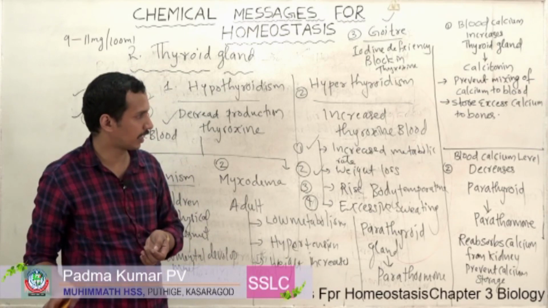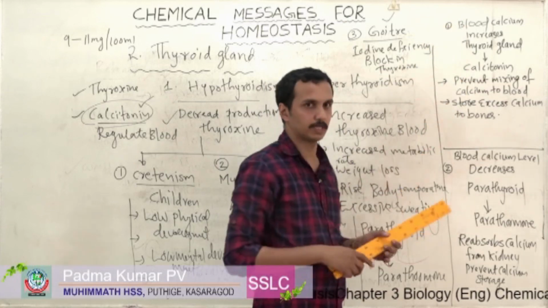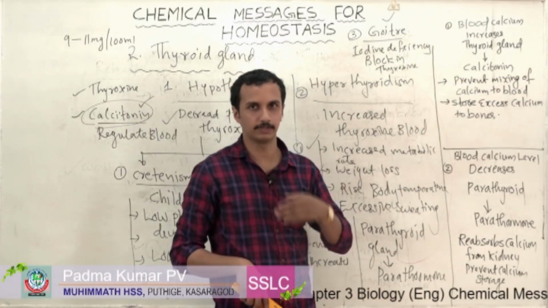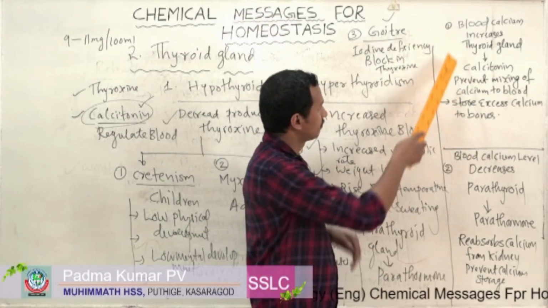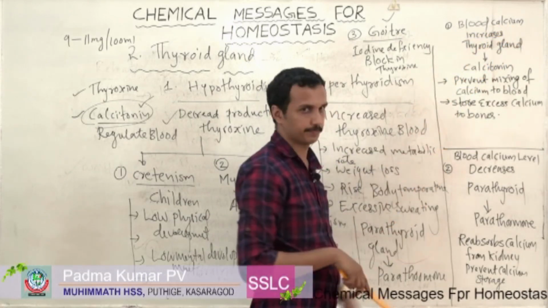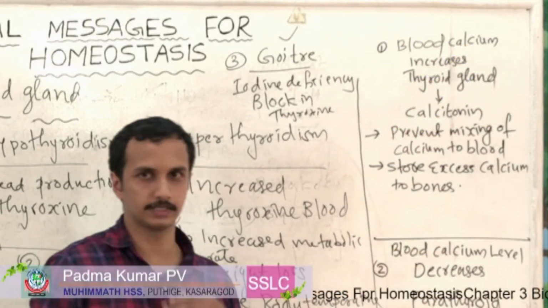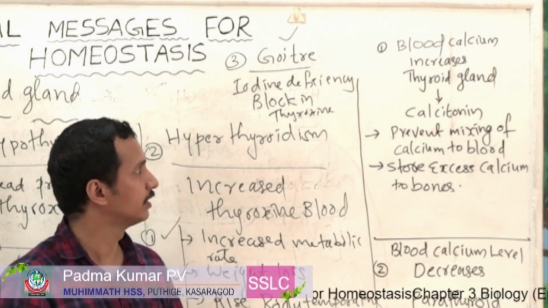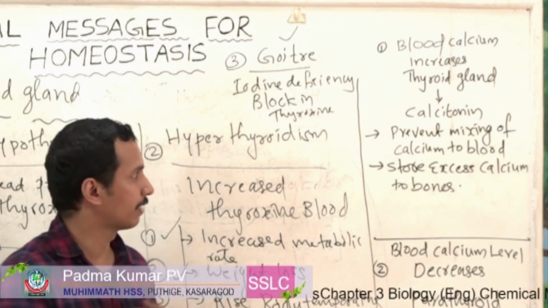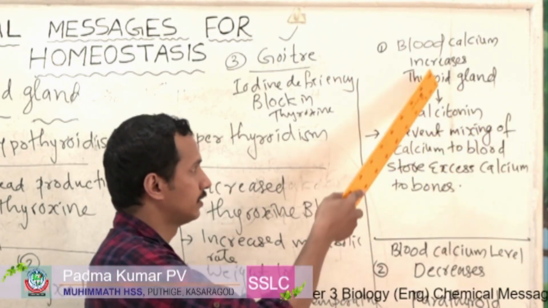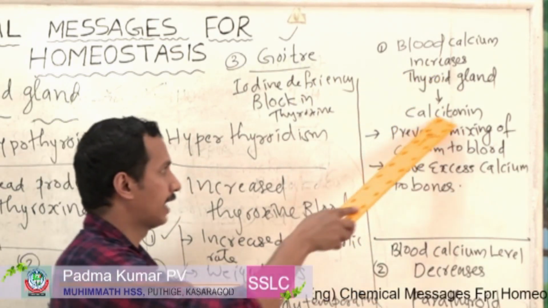Now there is a chart here. You can see this, can you see this? That is how it is performed. How blood calcium level is maintained or balanced in our body, that we have to study. So first you can read. There are two situations. First situation: blood calcium level increases. If blood calcium level increases, what happens? The thyroid gland secretes a hormone called calcitonin.